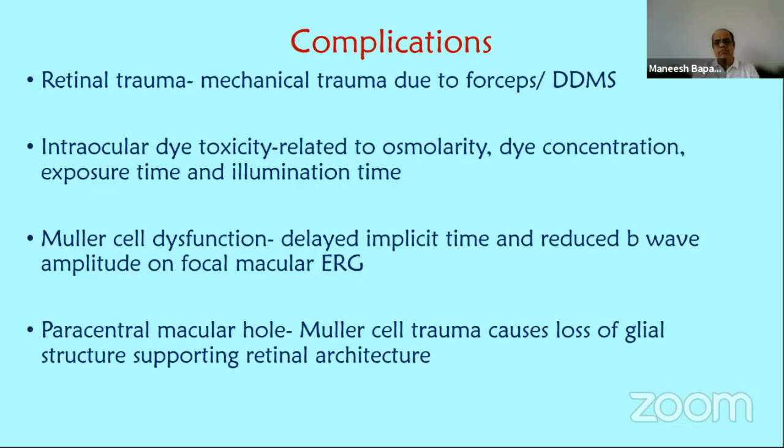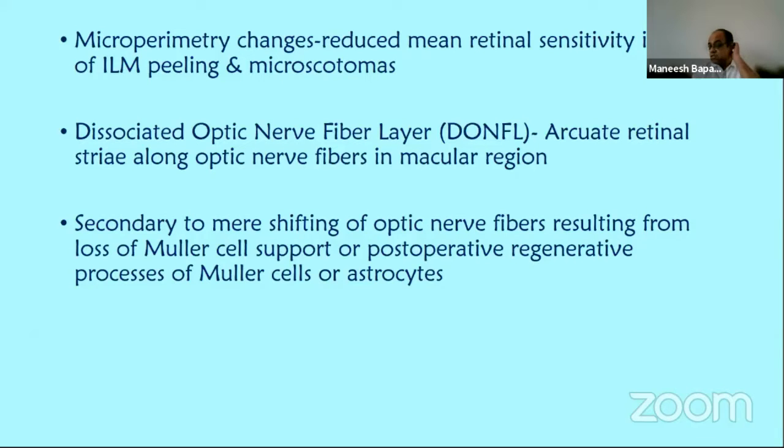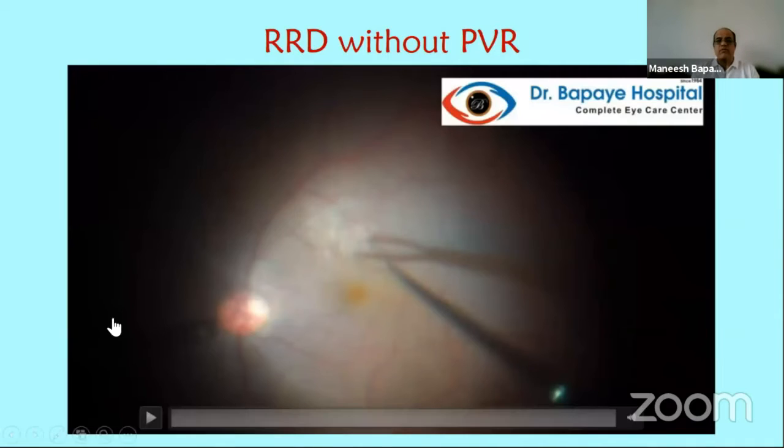It is not without complications. There is retinal trauma which can happen, intraocular dye toxicity, Muller cell dysfunction, paracentral macular hole. There are microperimetric changes which cause microscotomas and reduced sensitivity in the area of ILM peeling. Dissociated nerve fiber layer, which are hyperreflective arcuate striae in the optic nerve fiber layer. So these are the complications of ILM peeling. It is not a totally harmless procedure, and we have to be judicious when we decide to do the procedure. Let's look at some of the cases.